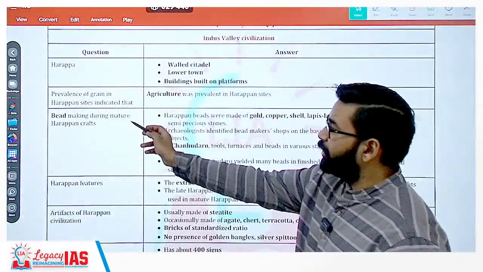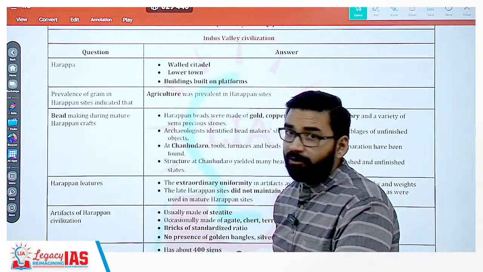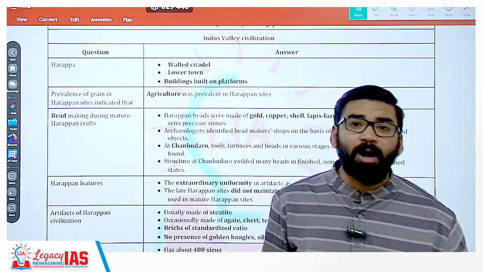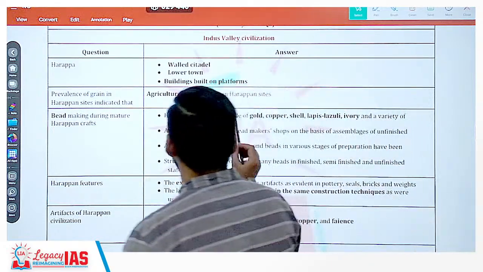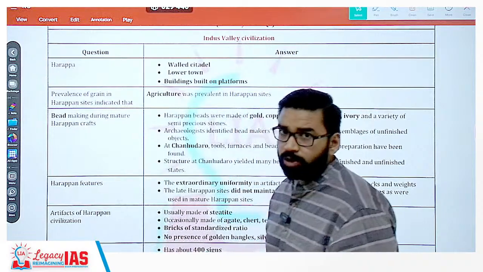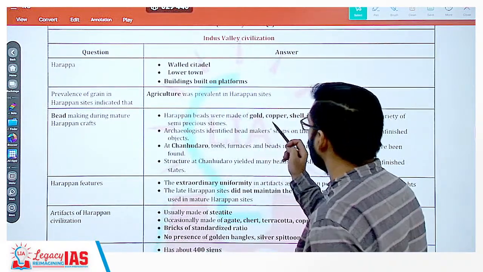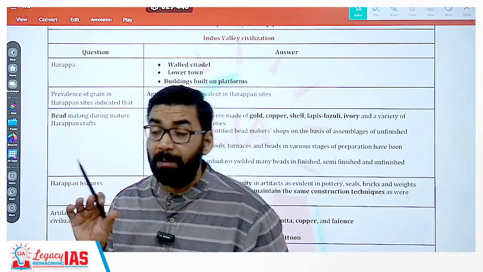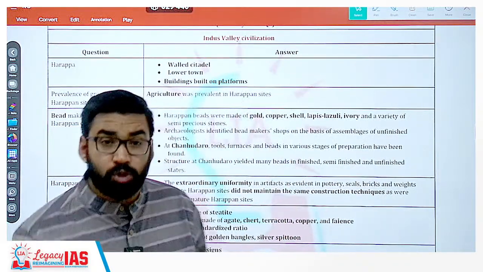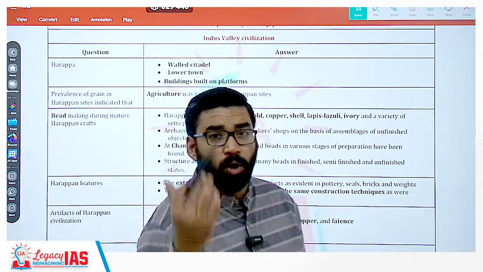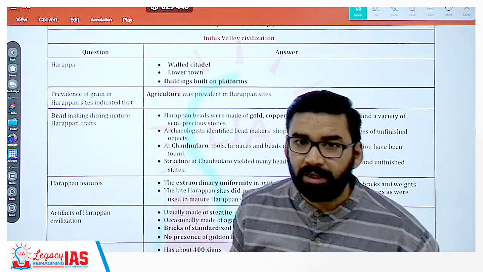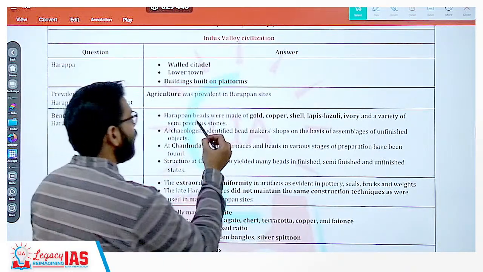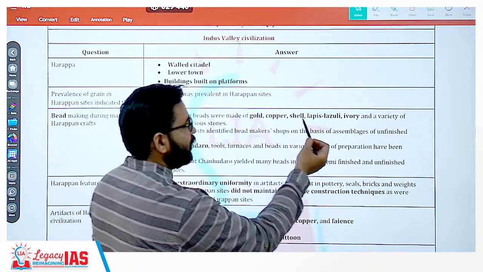So bead making during mature Harappan crafts. If the bead making industry comes up, that means they are talking about Chanhudro. As you can see, Harappan beads were made up of gold, copper, shell, lapis lazuli. Now gold was not available in India, but because trade was there, Harappan people used to get gold from outside. Clear? Like Oman region. Getting my point?